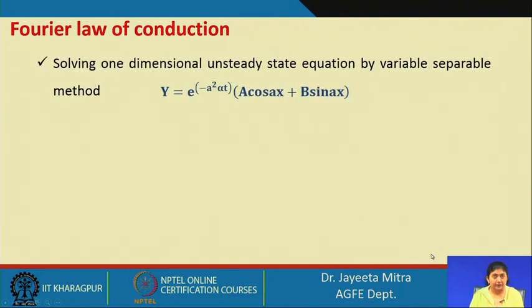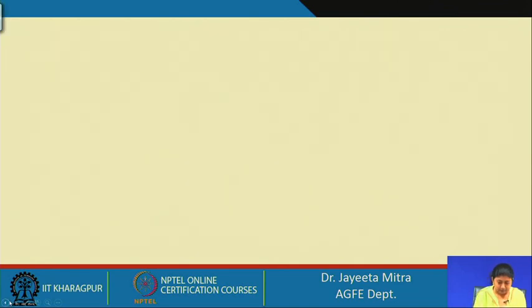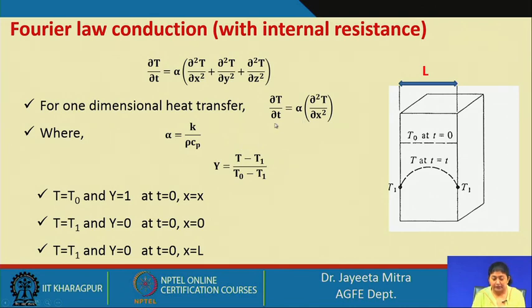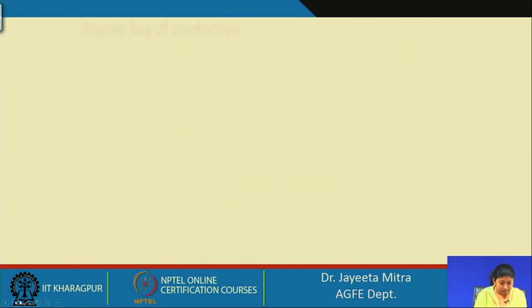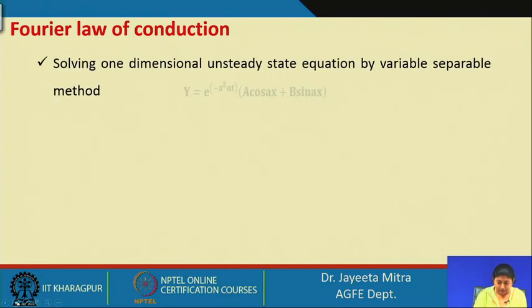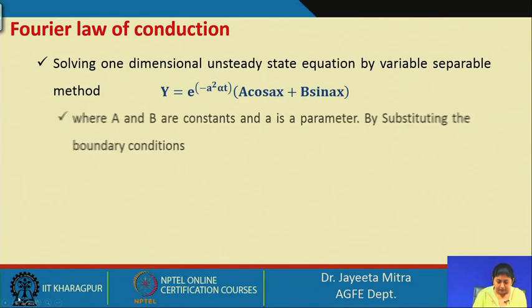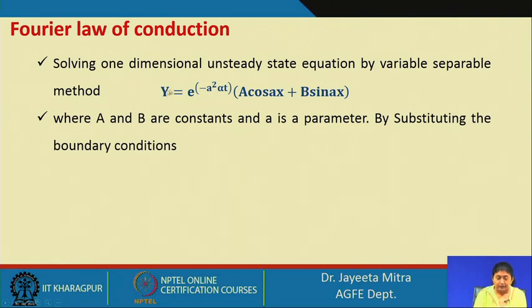So, solving that one dimensional case, that is the equation delta T by delta small t equal to alpha d square T by dx square with these boundary conditions, and taking y equal to T minus T1 by T0 minus T1, we first get y equal to e to the power minus a square alpha t into a cos a x plus b sin a x, where a and b are constants and a is a parameter.